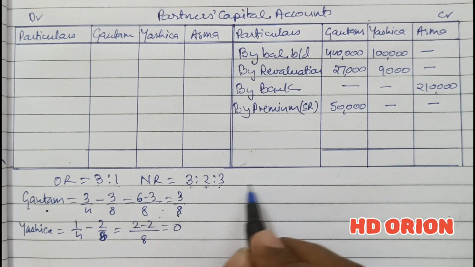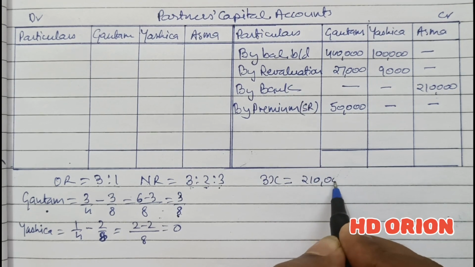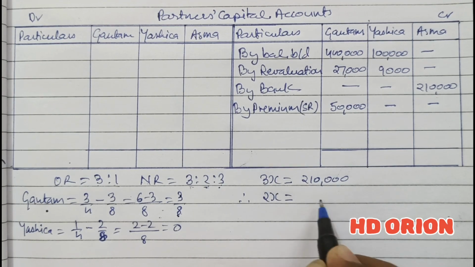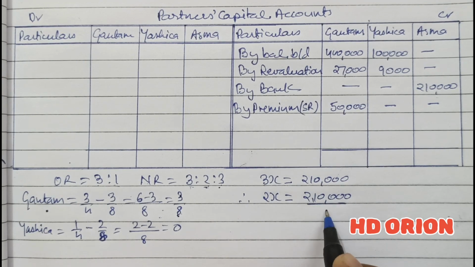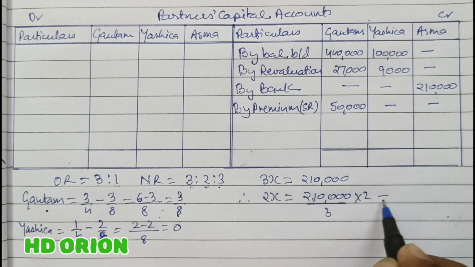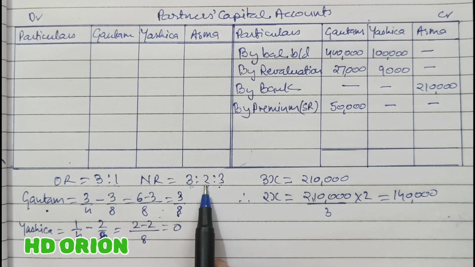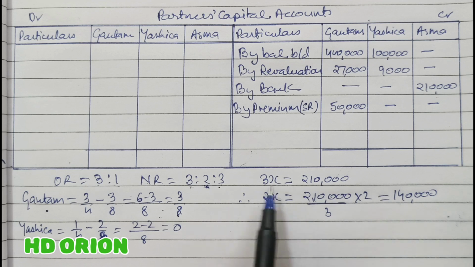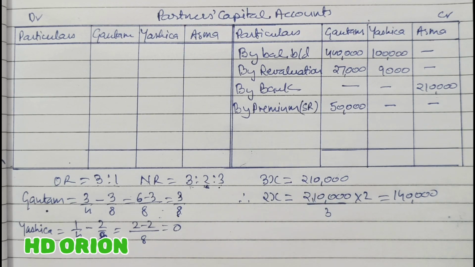Fine. Let us say that 3x is equal to 2,10,000. Therefore, this 2x will be equal to how much? 2,10,000 divided by 3 multiplied by 2 is equal to 1,40,000. So 2x means the middle partner's capital has to be made 1,40,000, and the first and the last partners will maintain the capital of rupees 2,10,000.